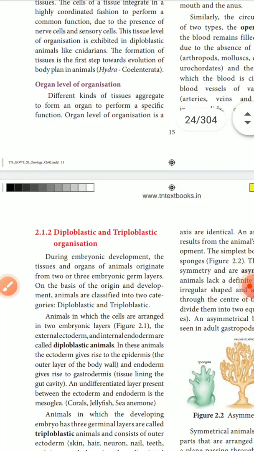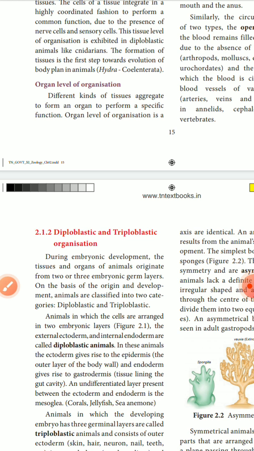So next we go to diploblastic and triploblastic organization. First we take one particular animal and classify how it has cells, tissues, organs or organ systems. Next we decide whether it is a diploblastic animal or a triploblastic animal.